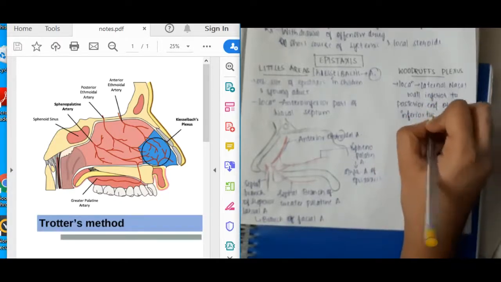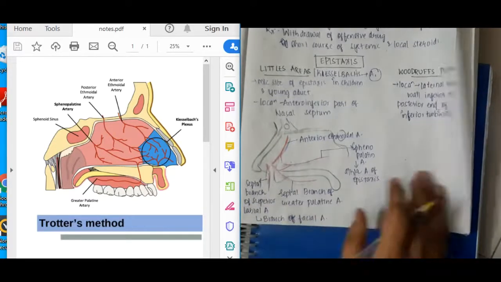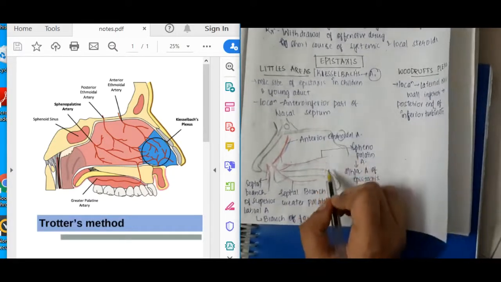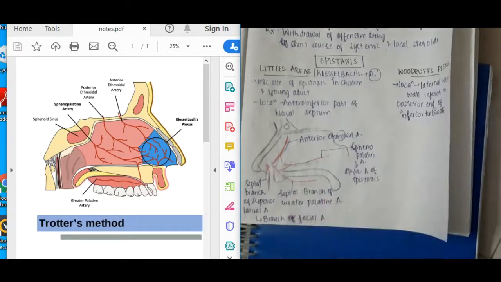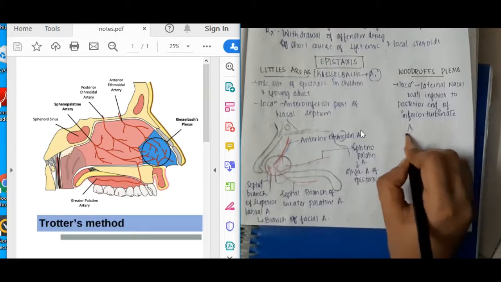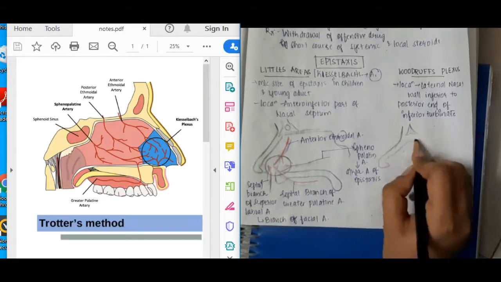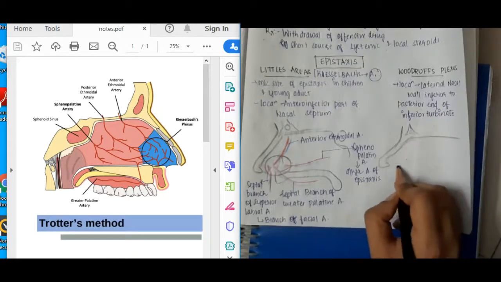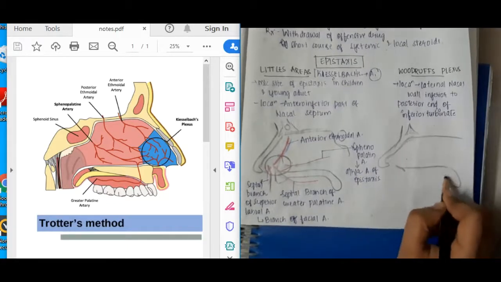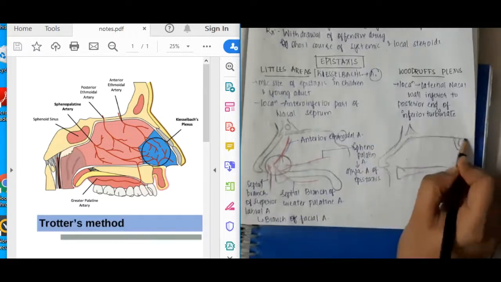The major artery in Woodruff's plexus is the sphenopalatine artery. This artery is common for both Little's area and Woodruff's plexus.